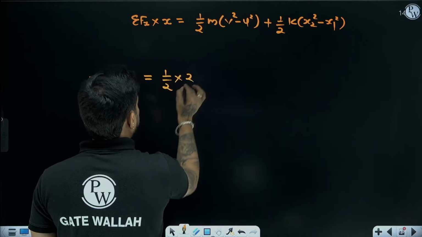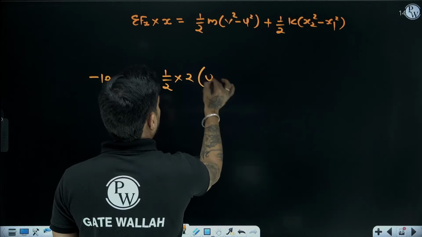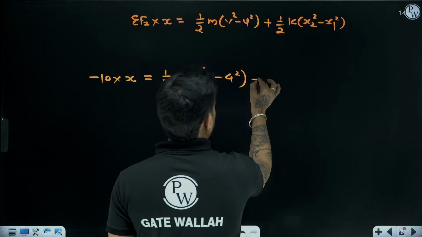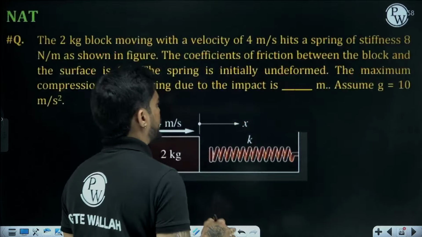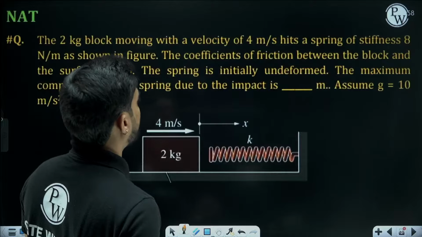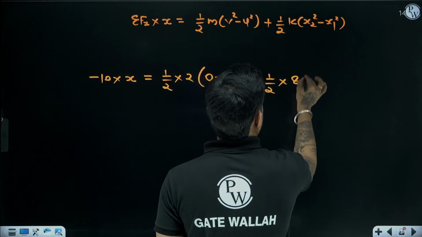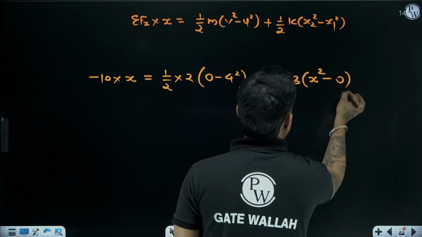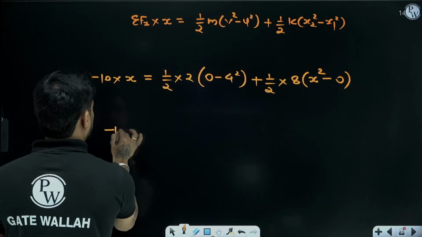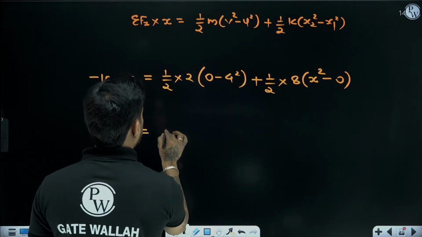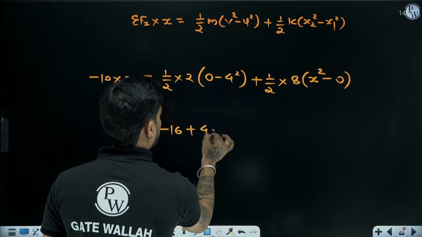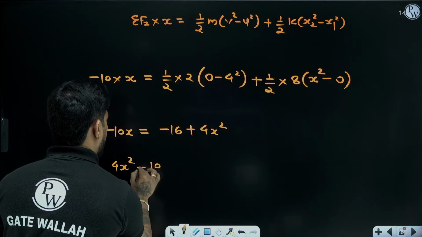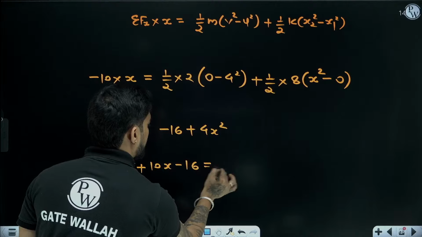Mass of the block is 2 kg. Final velocity 0. Initial velocity 4 meter per second. Stiffness of the spring is how much? Stiffness of the spring is 8 Newton per meter. X2 means final deformation of the spring, which is x. X1 means initial deformation. So you will get a quadratic equation in terms of x: 4x square plus 10x minus 6 equal to 0.